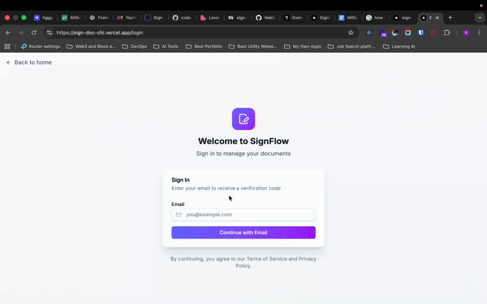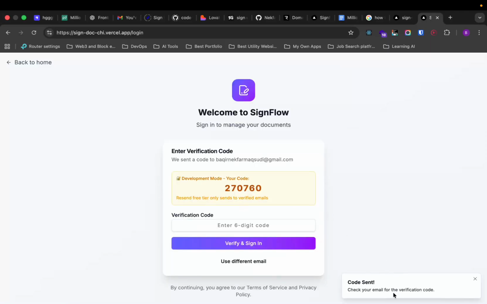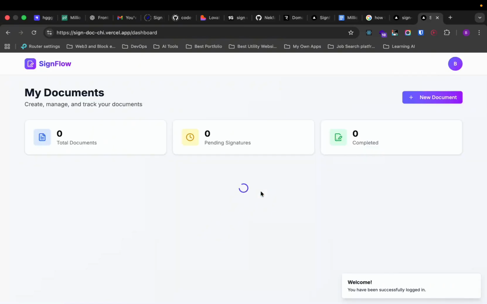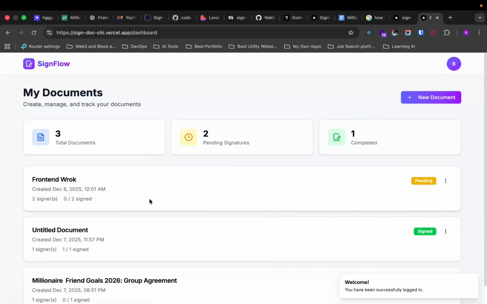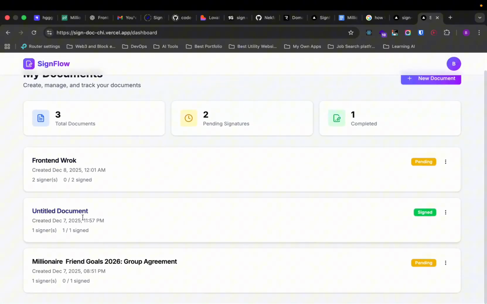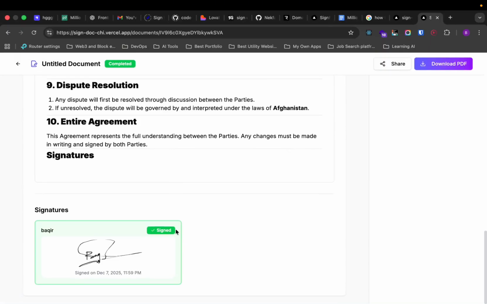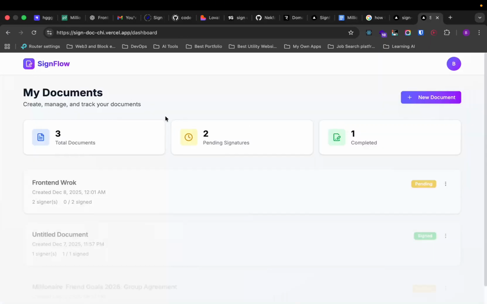You can log in right now. For example, for this email of mine, continue, and then you can see that we can log in. For now, it's okay, but we can do, the email is already gone, for that specific email of mine. And you can see this one is signed, but the other ones are not yet signed. Yep, so we are all done with this project.